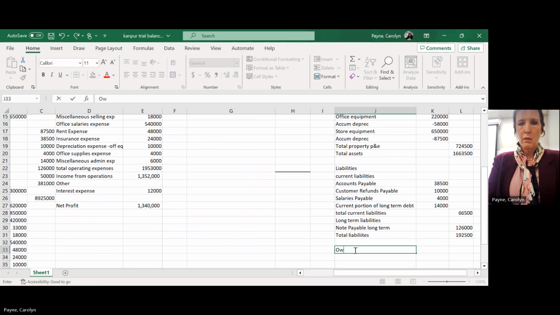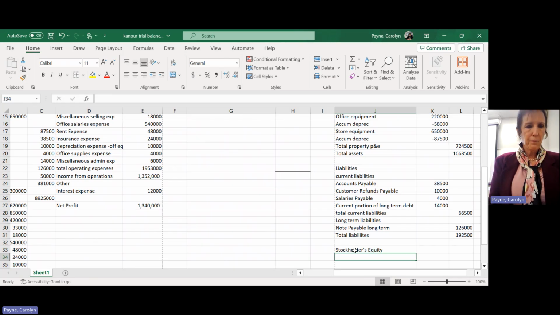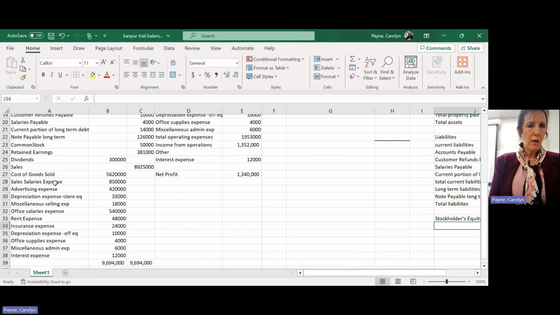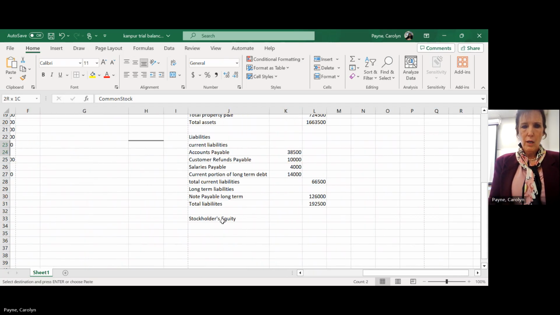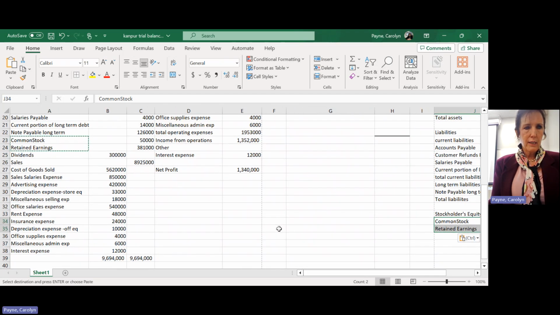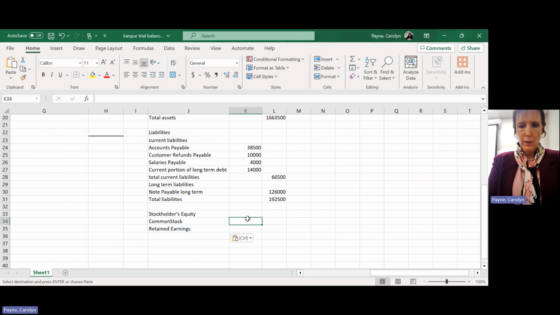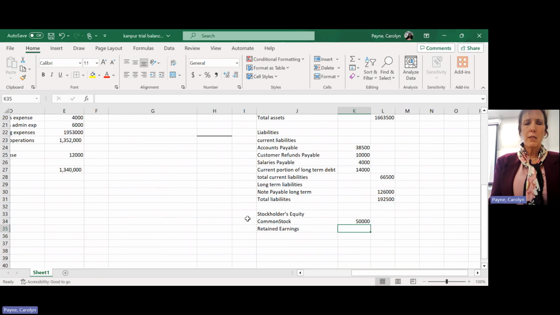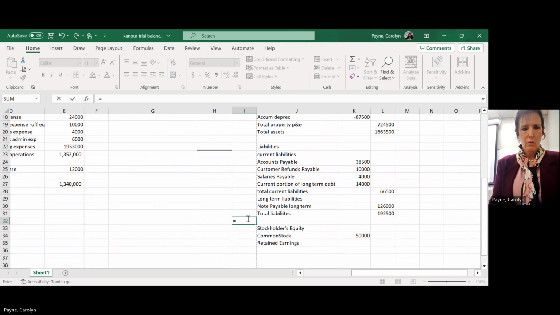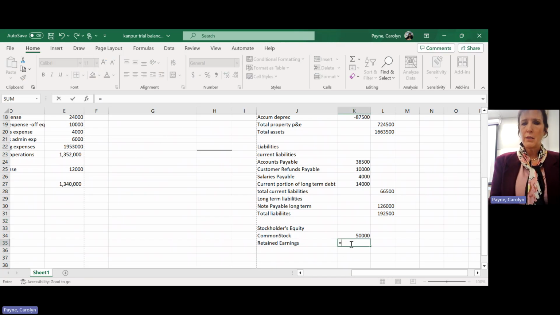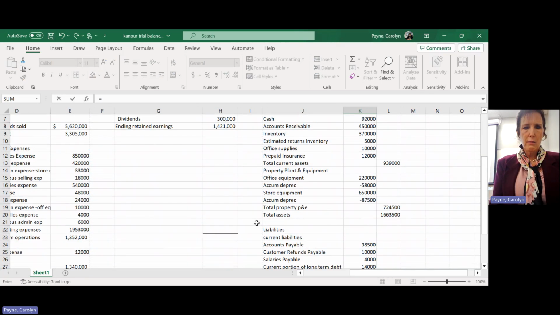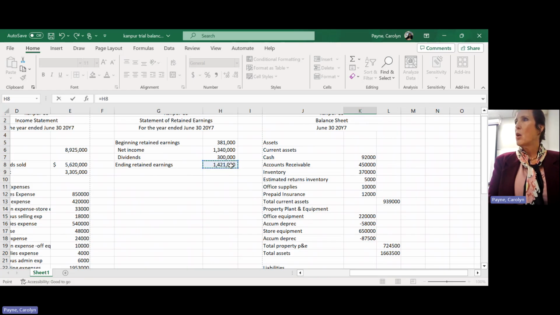Next, I want owners' or stockholders' equity, which is usually what we call it since this is a corporation. Stockholders' equity. And the first one is common stock. Actually, I'm just going to copy both of them, Control C and Control V. And my common stock is at line C23, so equals C23. Where do I get my ending retained earnings? Off of that retained earnings statement. That's why I had to do it second, right? Before I could do the balance sheet, because it didn't have my ending retained earnings.